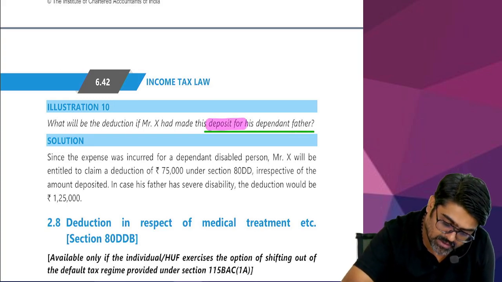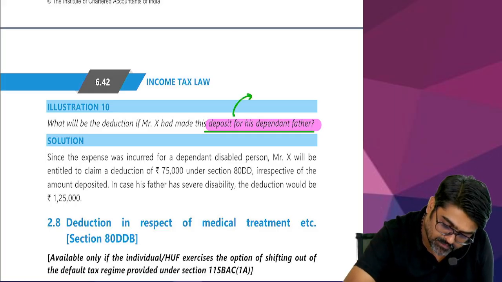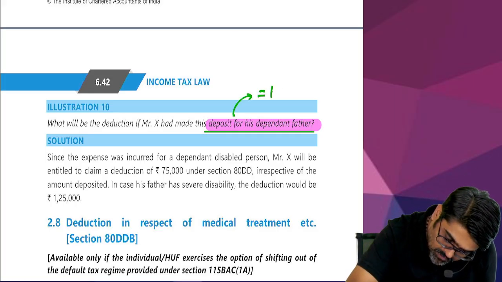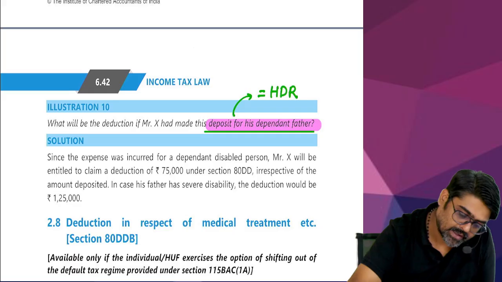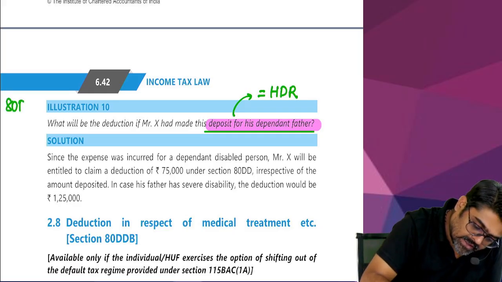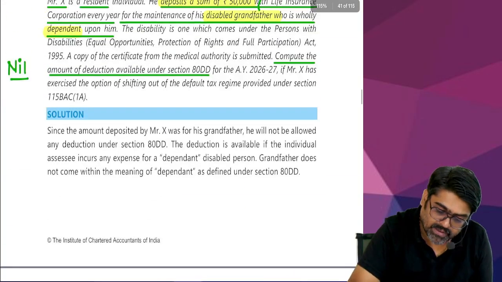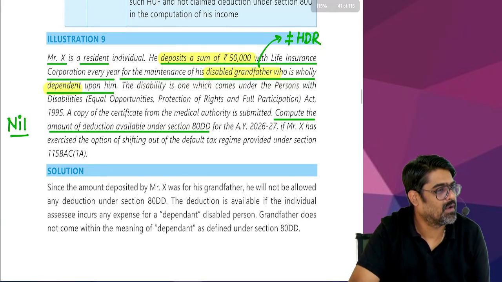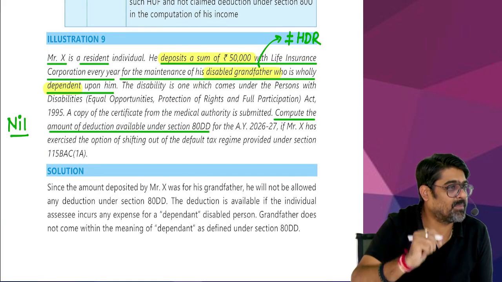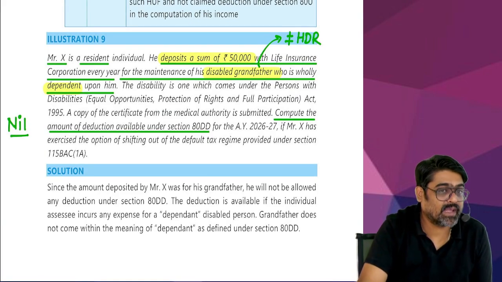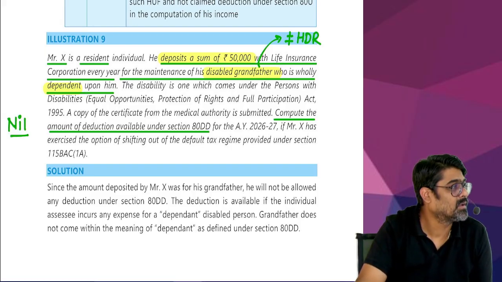Dependent father, sir, dependent father. Is a dependent father a specified relative or not? So, for my specified relative, I am incurring this expenditure. Okay. So, I will get deduction under section 80DD. How much deduction? Amount spent only, no? 50,000, no? Or it depends on the disability percentage. And in the question, disability percentage is not given, and they are not even saying ordinarily disabled or severely disabled. So I cannot take a specific amount.